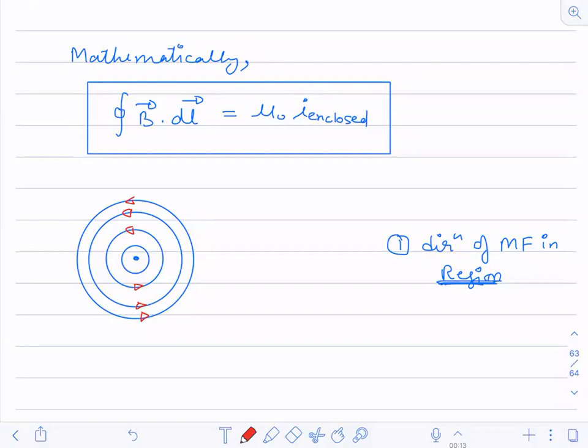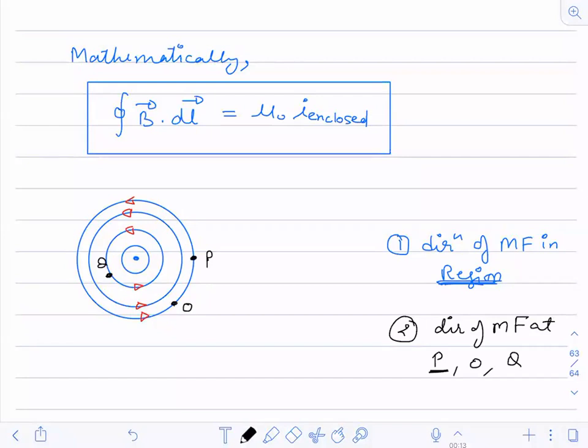If I ask you, what is the magnetic field at this point? Now the second thing I'm asking you, just see. This is the point P. If I ask you the direction of magnetic field at point P, at point O, and at Q, how will you draw that?